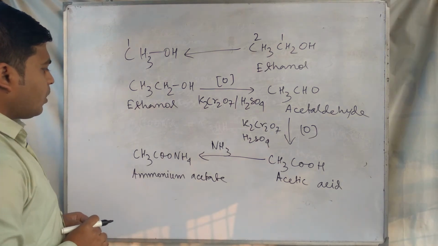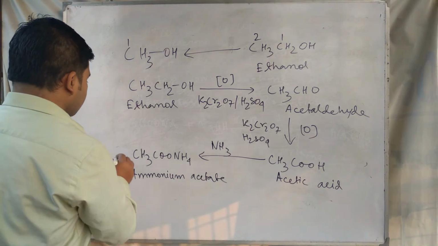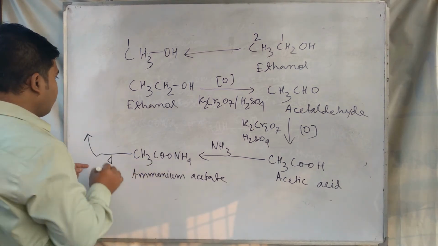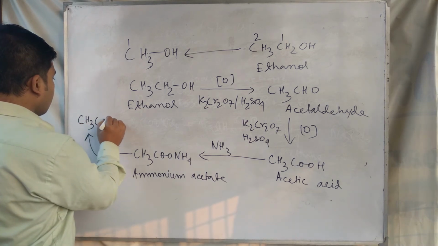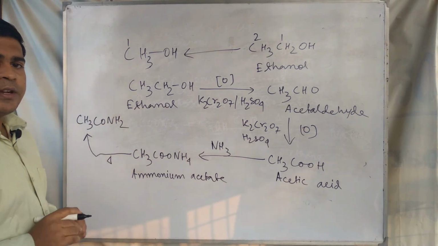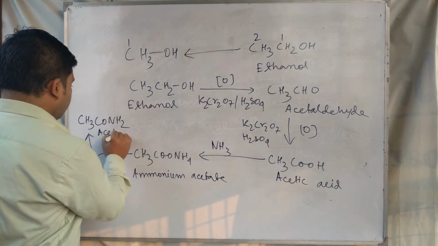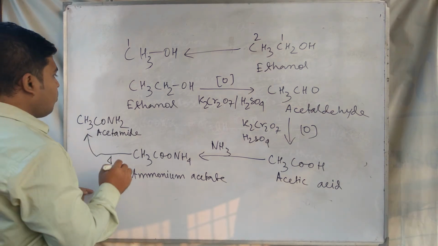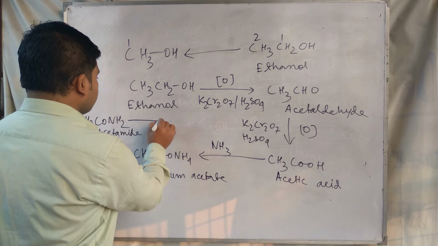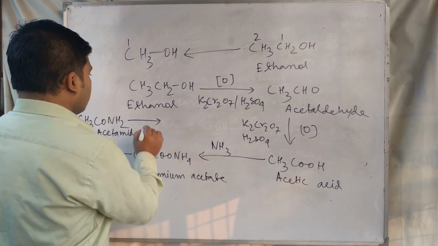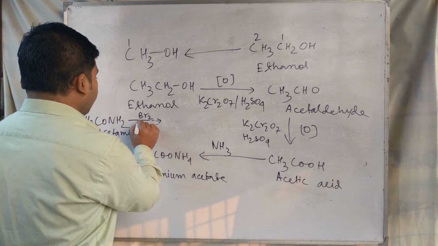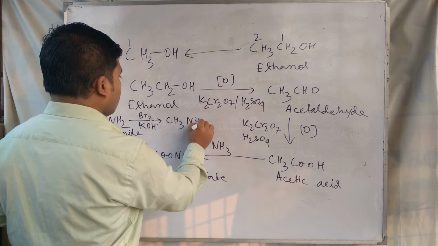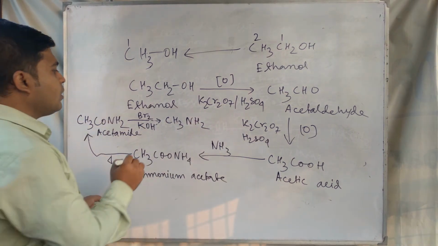Okay, so after producing ammonium acetate, we have to heat ammonium acetate to form acid amide, or acetamide. Okay, after producing acetamide, you have to use Hofmann bromamide degradation, Br2 and KOH, to form CH3NH2, methylamine.